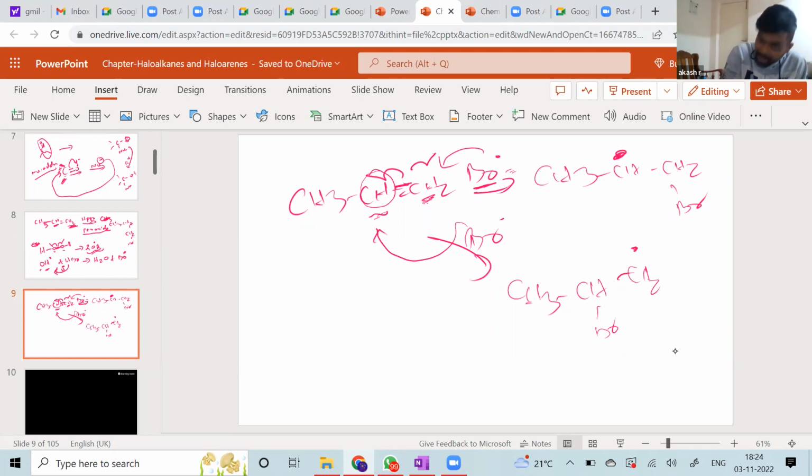Now, what kind of radical are these two? The first one is a 2 degree, or secondary, free radical. The second one is primary, because this radical is attached to only one other carbon atom. So this is a 2 degree radical, this is a 1 degree radical. Which is more stable?